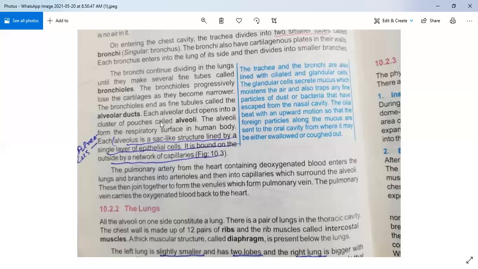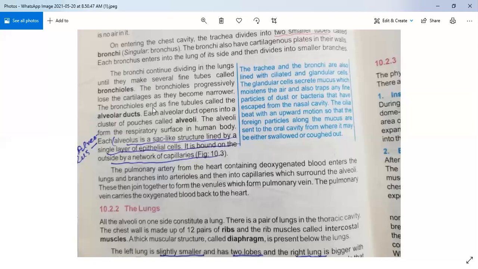Okay, I am repeating it again. First, we discussed that when the trachea enters our lungs, it is divided into bronchi, right and left. These bronchi further divide into many small tubes called bronchioles. Bronchioles lose cartilage and become narrower.